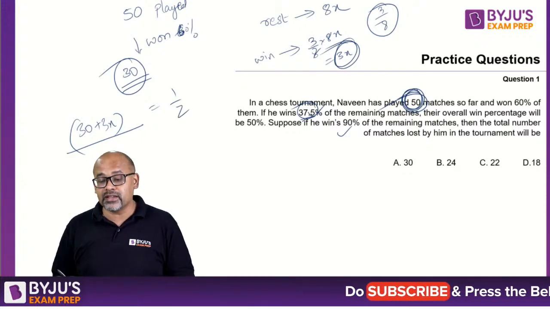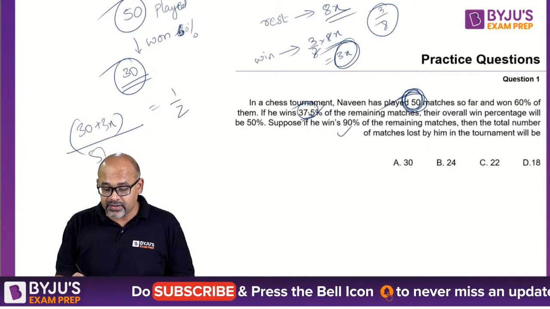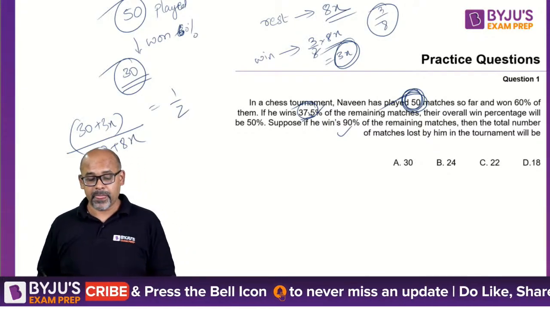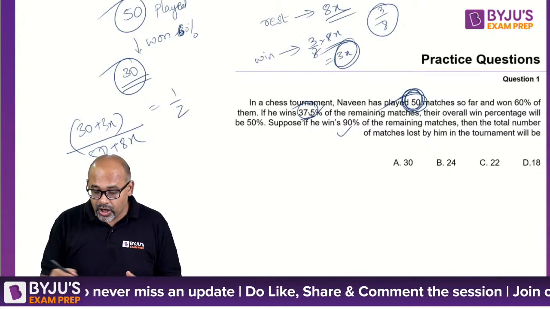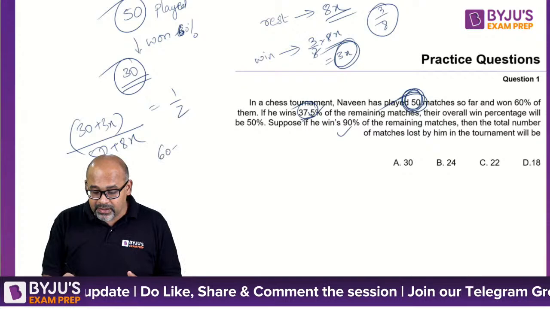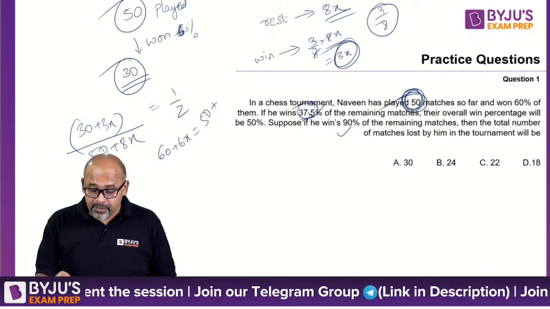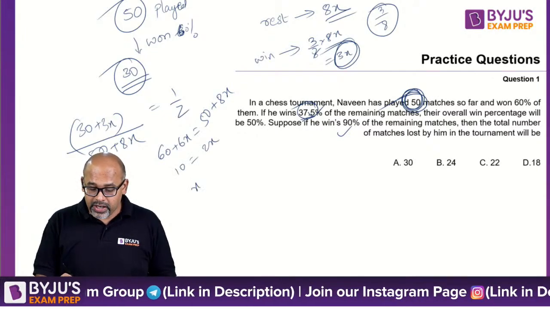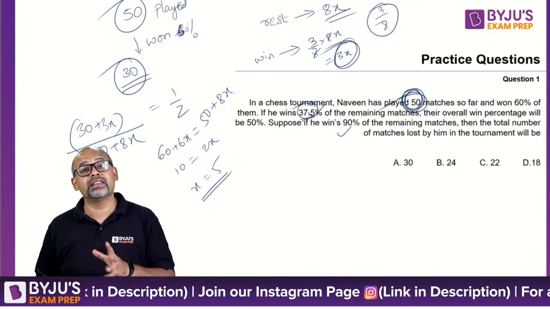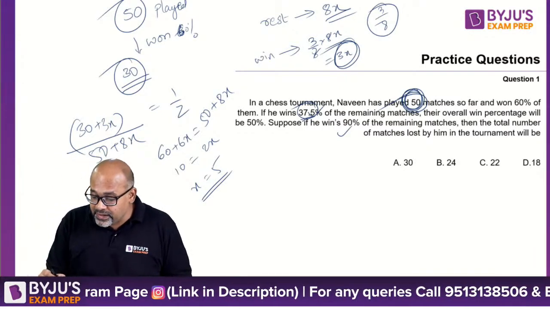What is the total number of matches? He played 50 plus he played another 8x. So 50 plus 8x. So this ratio is half because the percentage is 50, or if you cross multiply, you'll get 60 plus 6x. I think I made a small calculation error the previous time. Plus 8x. So you'll get 10 is equal to 2x, or x equal to 5. Okay, there's no calculation error. So you will be getting the value of x equal to 5, which means he's played